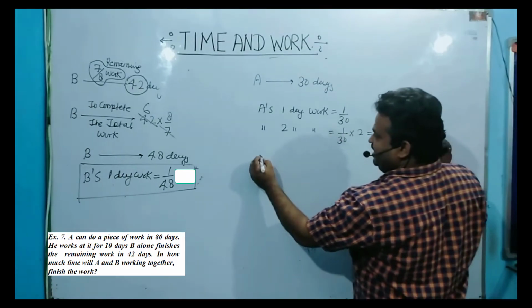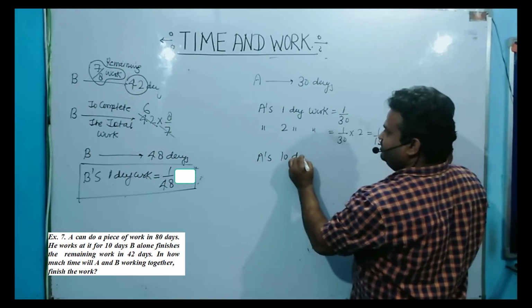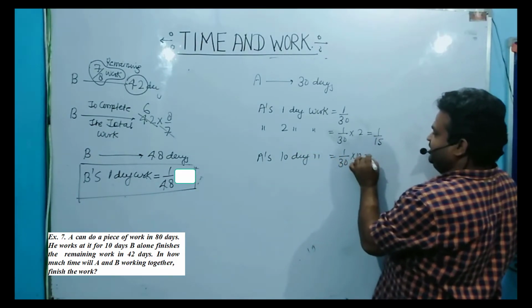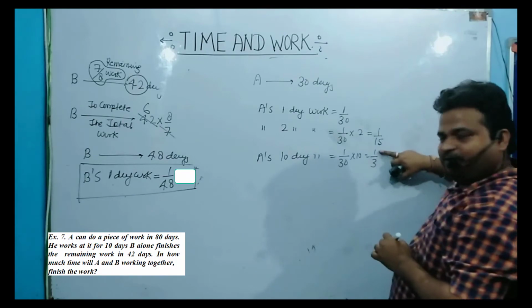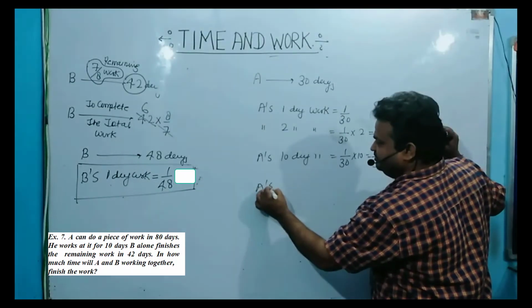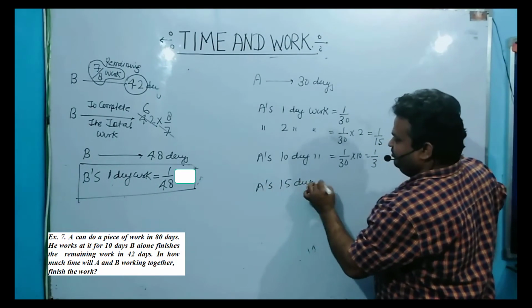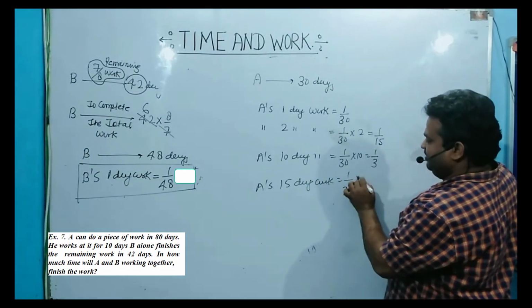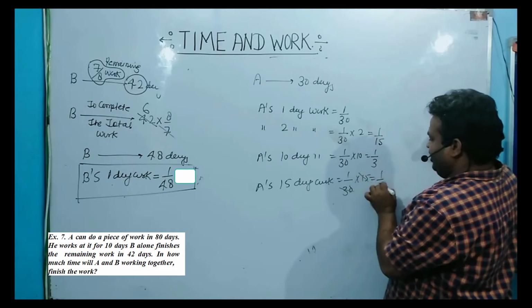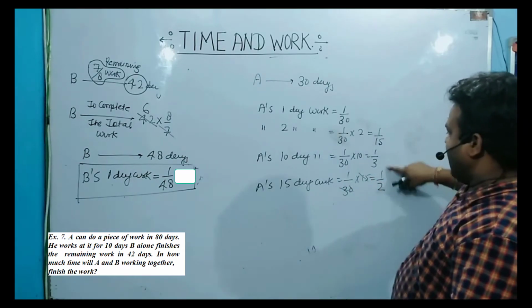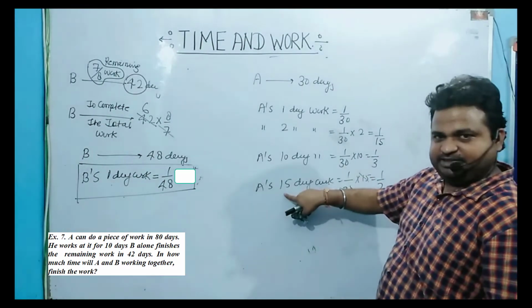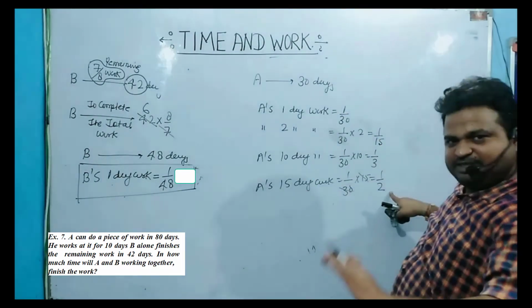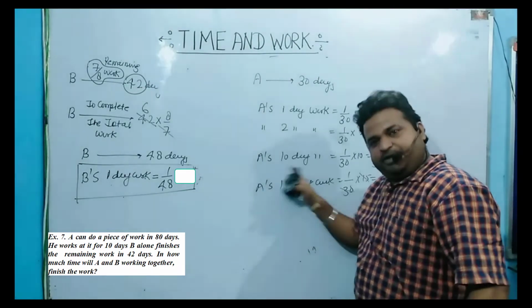What is A's 10 day work? 1 by 30 multiplied by 10 means 1 by 3 of the work is already completed. What is A's 15 day work? 1 by 30 multiplied by 15 means 1 by 2, half the work is completed in 15 days. Because the total is 30 days, so 15 days of work is 1 by 2.